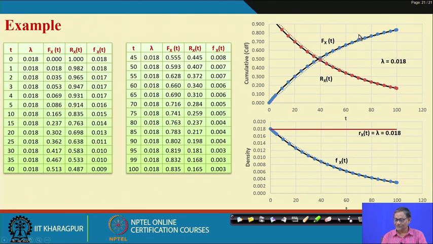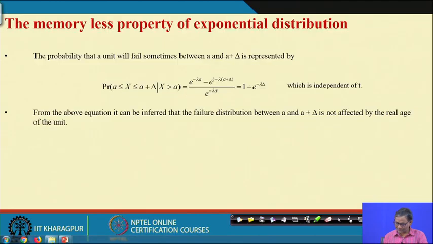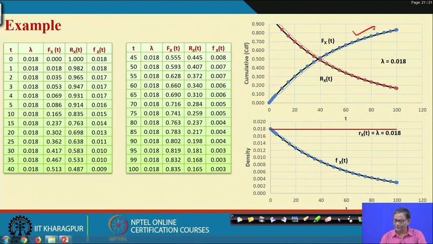Like this one is your F(t), the cumulative CDF, this is your survival function, this is your failure function, this is the density function, and we know it is exponential distribution. So, the hazard rate or failure rate will be constant, which is this line. Given data, you have to draw such a diagram and you have to interpret it also.